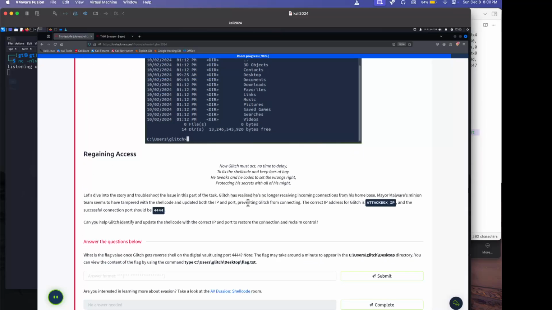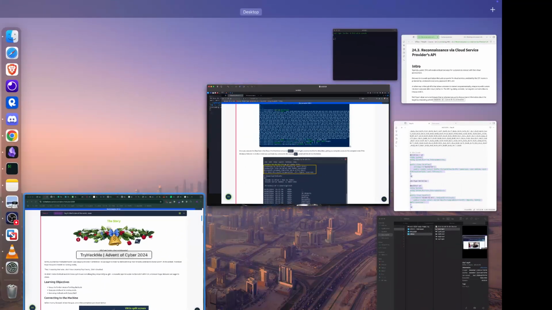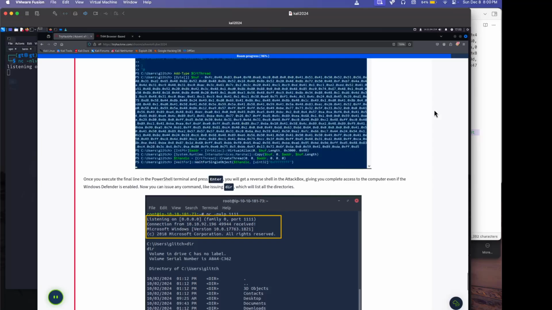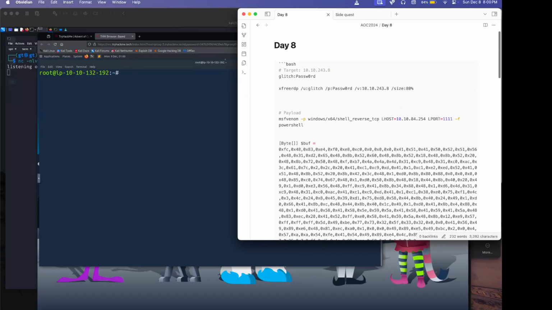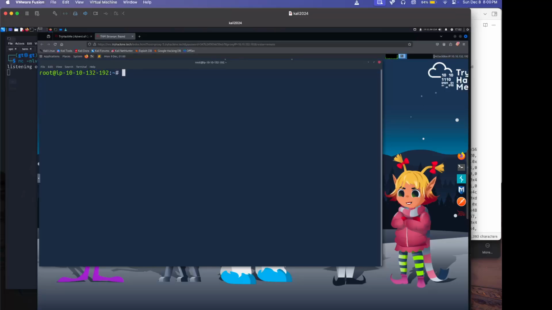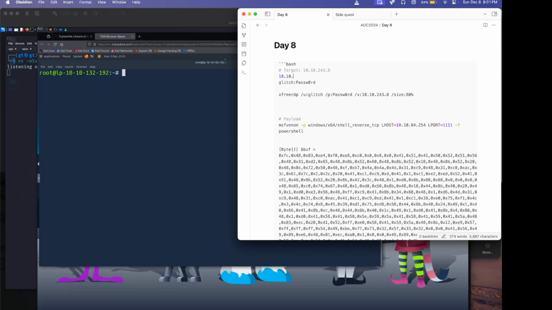So how do we do this? How do we get back? Okay. Am I supposed to do that in here? If I'm supposed to do that in there, then I have to change my IP. Let me try with the other IP, 10.10.132.192. Okay, so we're going to do the standard 10.10.132.192.